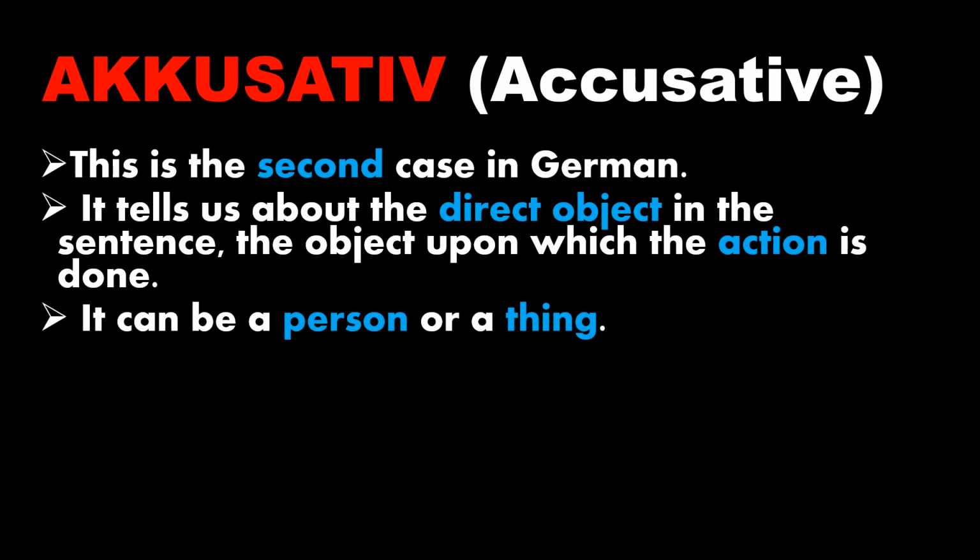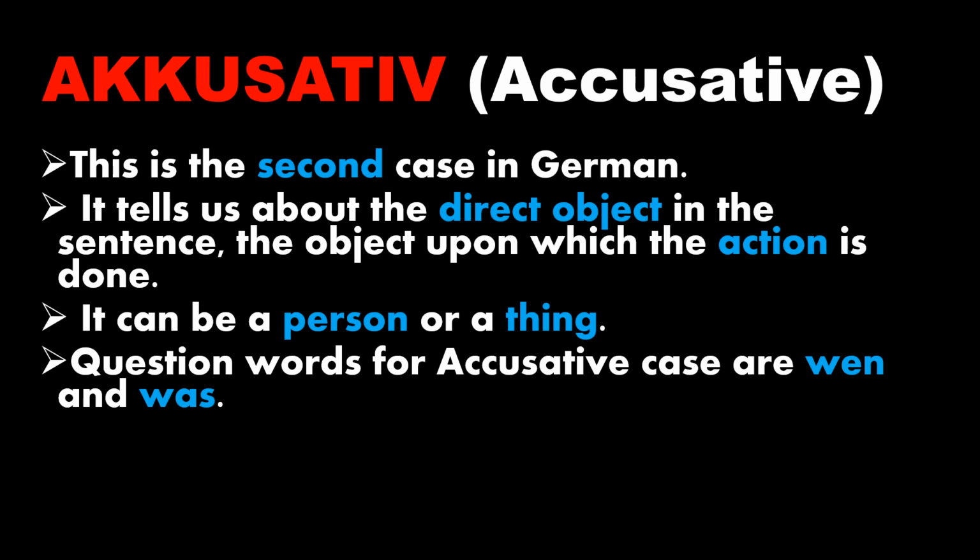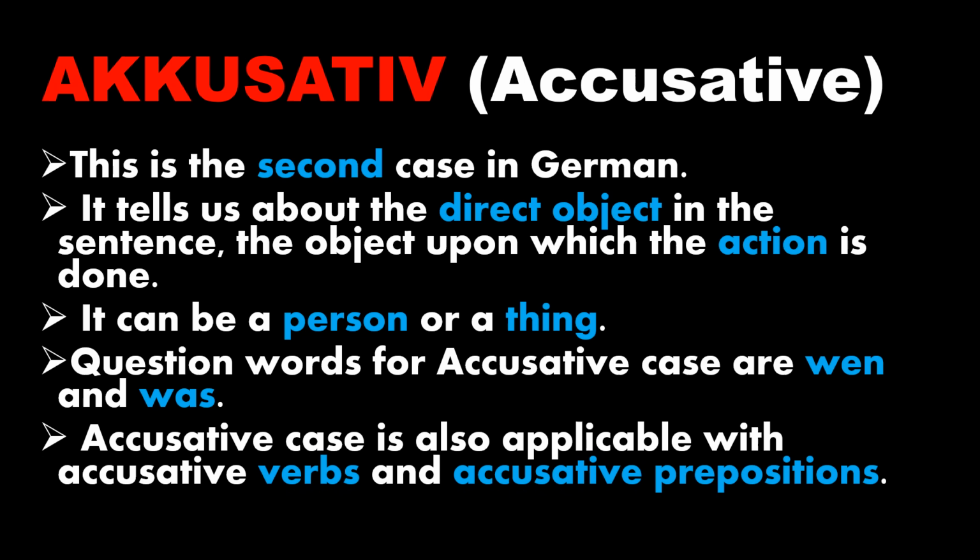It can be a person or a thing, just like nominative. Question words for accusative case are wen, which means who or whom, and was, that is what. Accusative case is also applicable with accusative verbs and accusative prepositions.